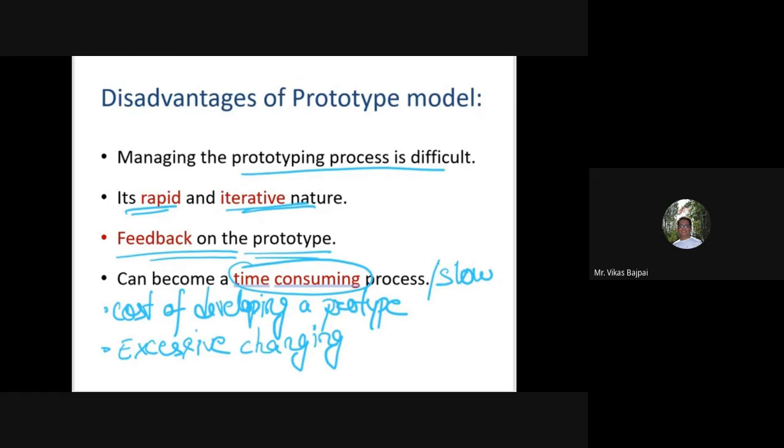That means we may come across a situation where my customer may not be willing to participate in the iteration cycle for a longer duration. So once again, I may not get the feedback, and I may come up with a faulty prototype, or if not faulty, then a prototype with which my end customer is not happy. In some cases, there may be far too many variations in software requirements each time the prototype is evaluated by the customer.